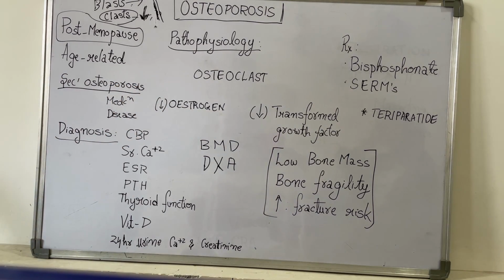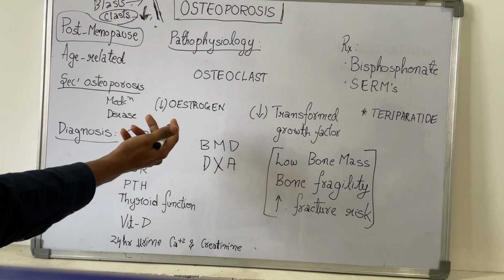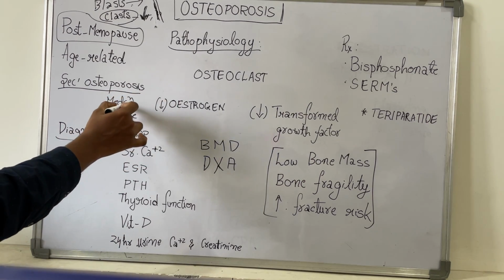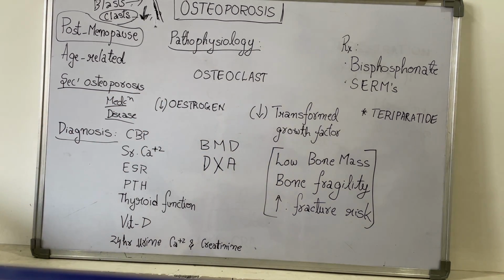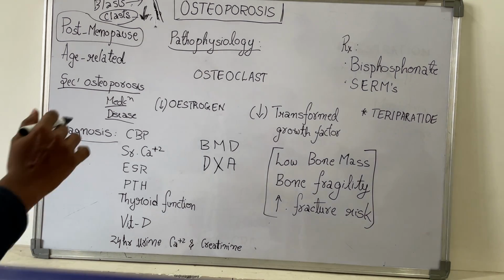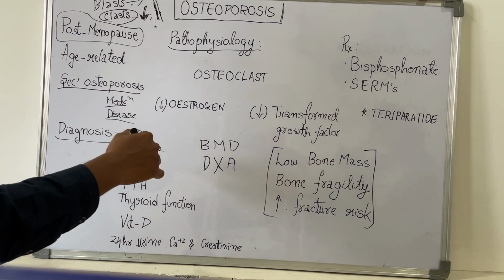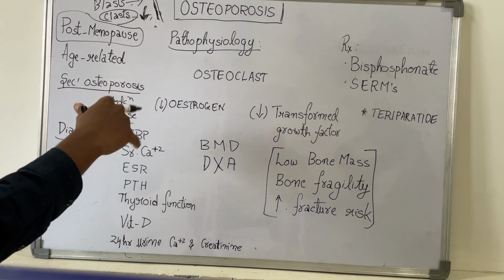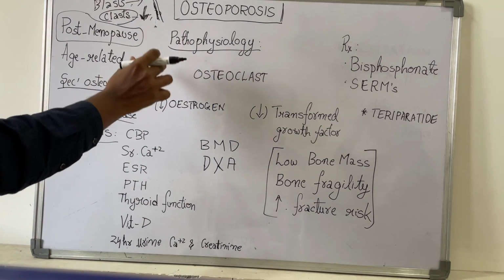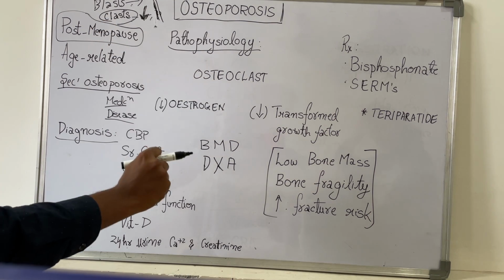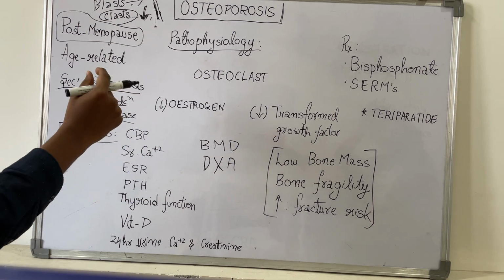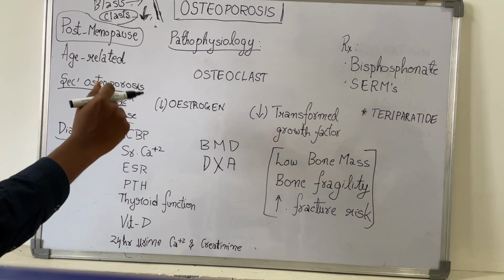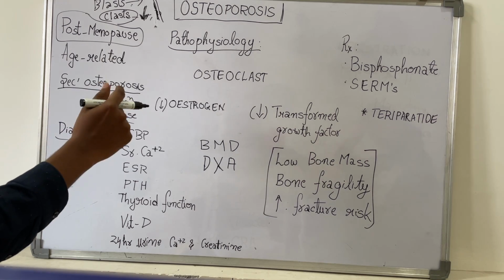Osteoporosis which occurs due to other conditions is called secondary osteoporosis. It may be due to medications or other diseases. Other diseases which cause osteoporosis include hyperparathyroidism. In hyperparathyroidism, the parathyroid hormone is increased. Because of this, the calcium in the bones is resorbed into the blood. Because of this, the bones become thin, the bone mass decreases, and bones become fragile and easy to break.